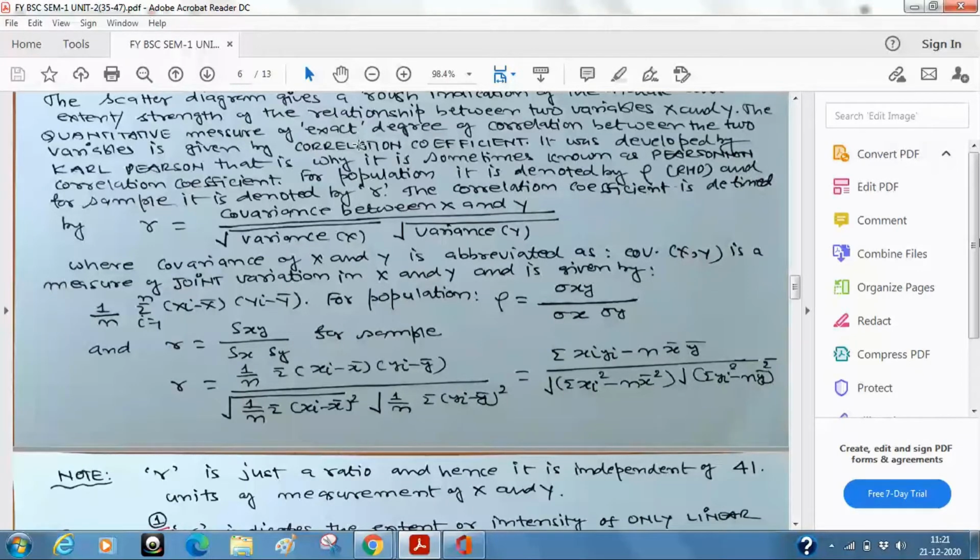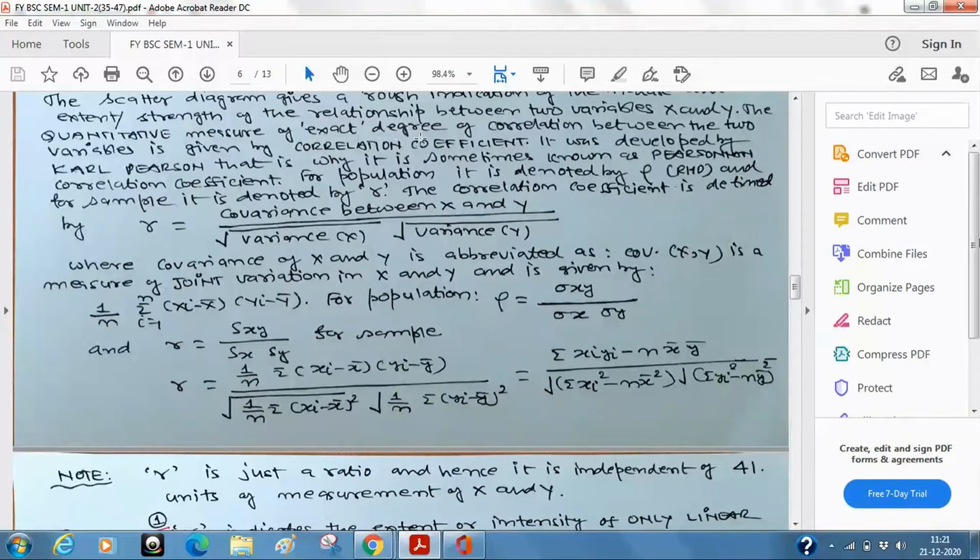So hence the name. Why is the correlation coefficient called the correlation coefficient? That is what I am telling you. Now this is not there in the book. This comes in the one-to-one discussion, why correlation coefficient is called correlation coefficient. In none of the books will you find this discussion.